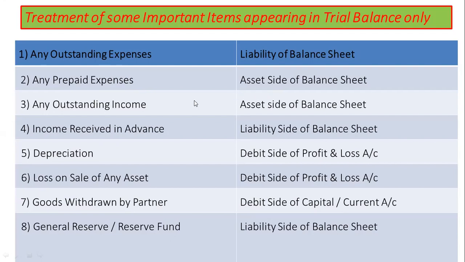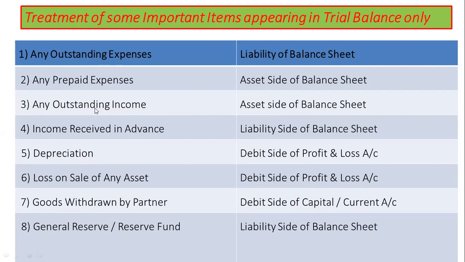Likewise, treatment to outstanding income will also be on the asset side of balance sheet. In the items of outstanding expenses and outstanding income, one word, outstanding, is common, so we shall not be confused.